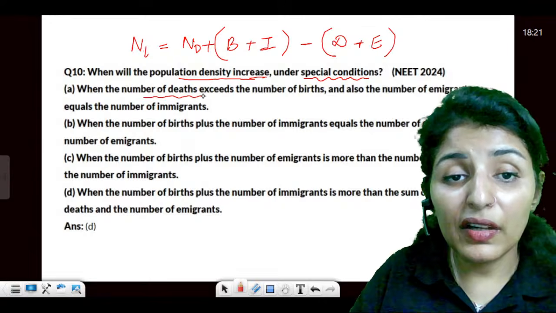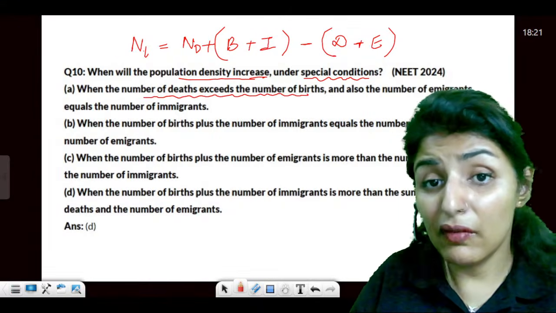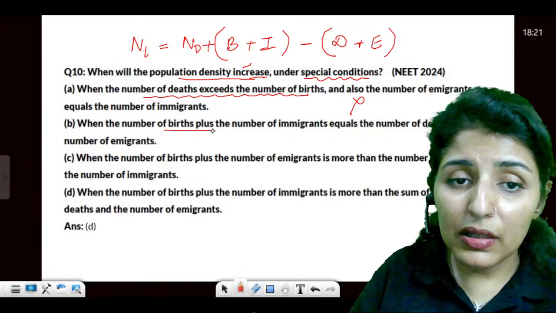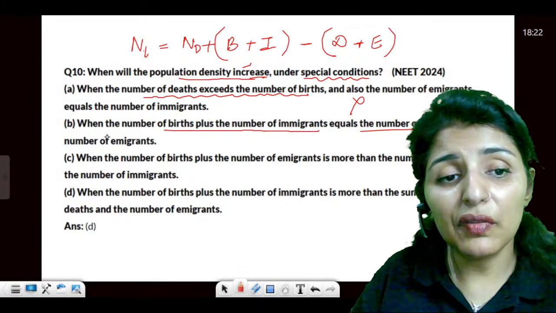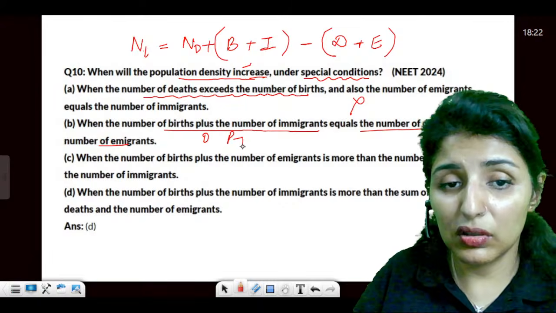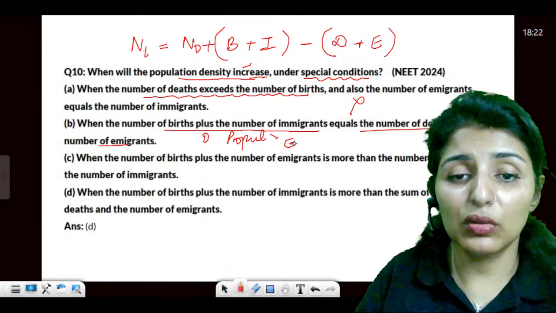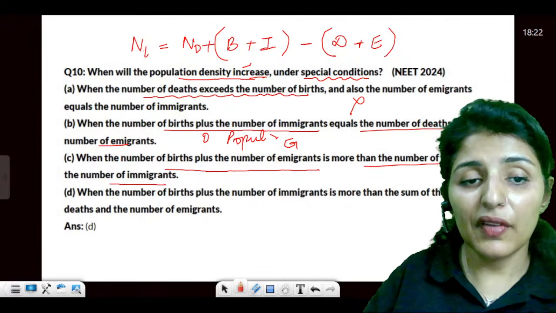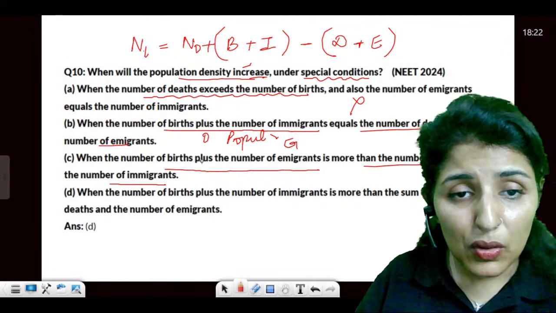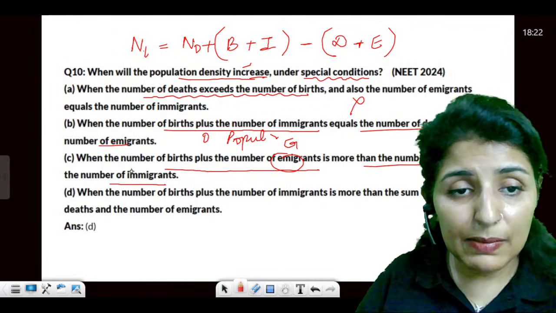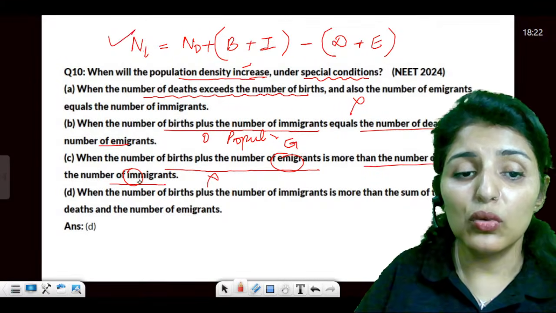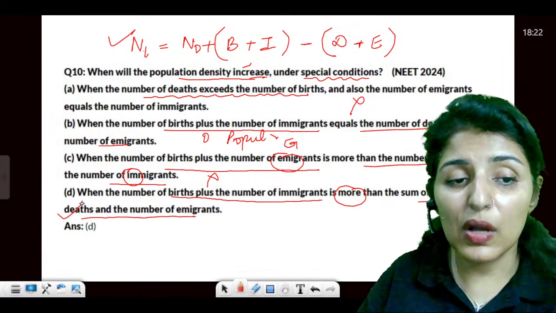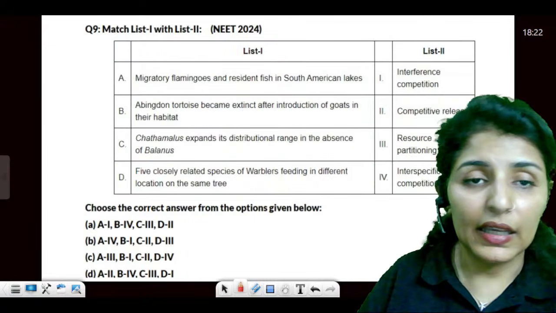When the number of deaths exceeds the number of births, will it increase the population density when deaths are higher? No. When the number of births plus the number of immigrants equals the number of deaths plus emigrants, there will be zero population growth. This is called zero population growth. The number of births plus number of immigrants is more than the number of deaths plus number of immigrants, this is also wrong. What is true? When the number of births plus immigrants is more than the number of deaths plus emigrants, answer would be D.